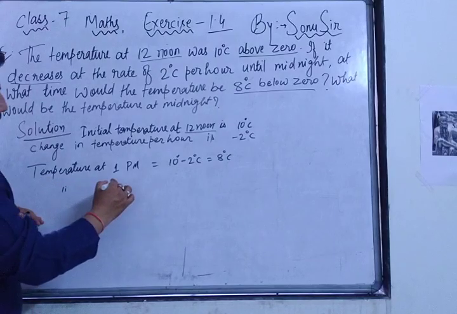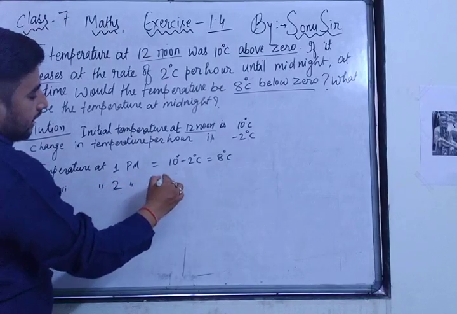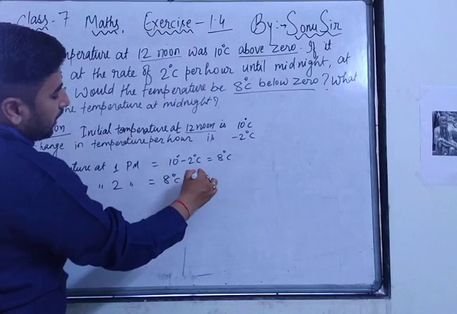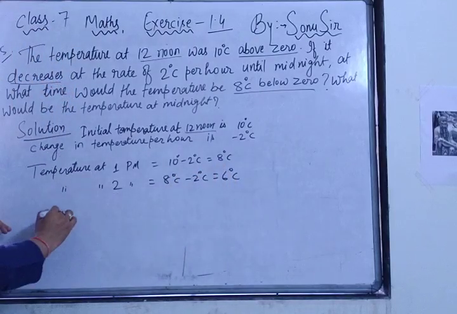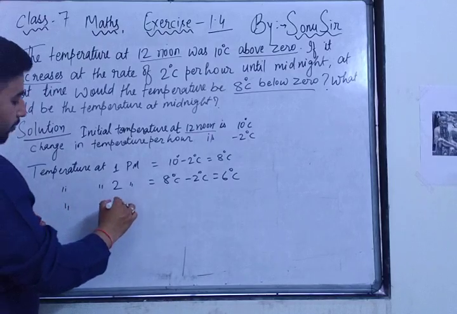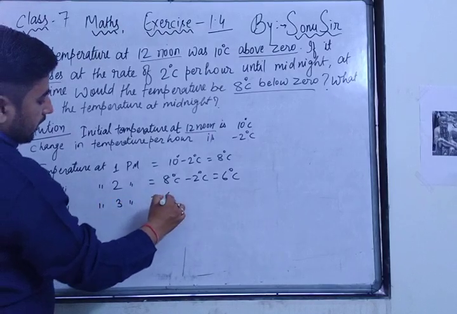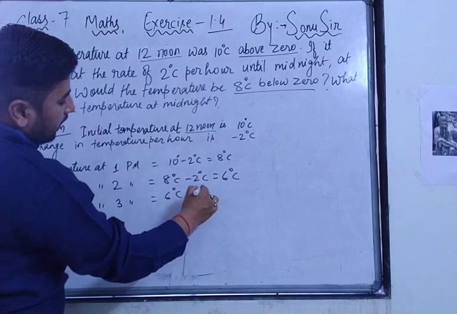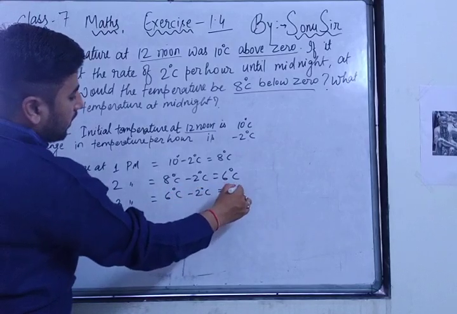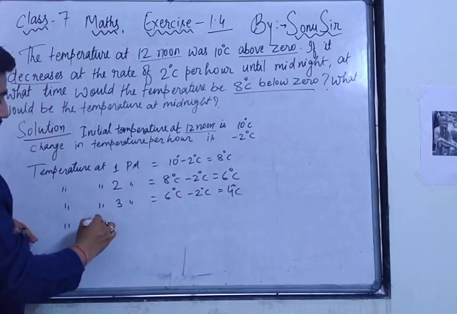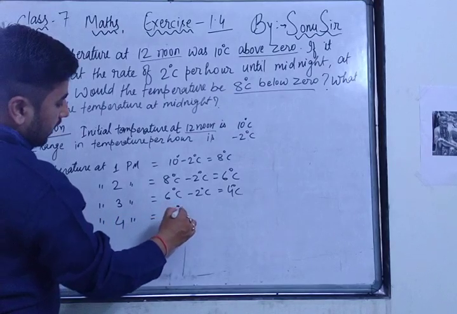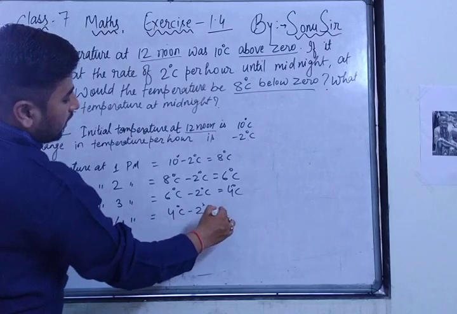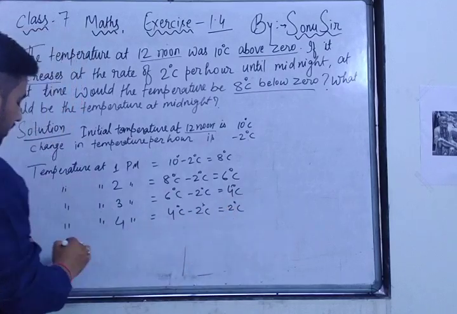Temperature at 2 p.m.: 8 degrees Celsius minus 2 degrees Celsius is equal to 6 degrees Celsius. Got it? Temperature at 3 p.m.: 6 degrees Celsius minus 2 degrees Celsius is equal to 4 degrees Celsius. Temperature at 4 p.m. is equal to 4 degrees Celsius minus 2 degrees Celsius is equal to 2 degrees Celsius.